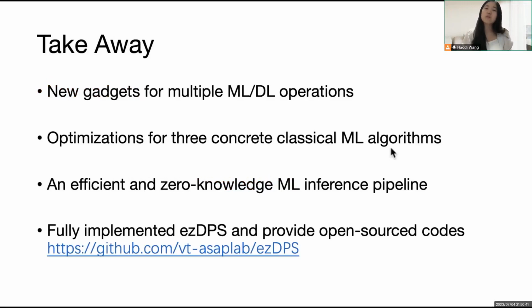In conclusion, we present several new gadgets for multiple machine learning and deep learning operations. We propose an efficient and zero-knowledge machine learning inference pipeline with optimizations to accelerate the proving and verification procedure. We fully implemented our scheme and provide the open source code.